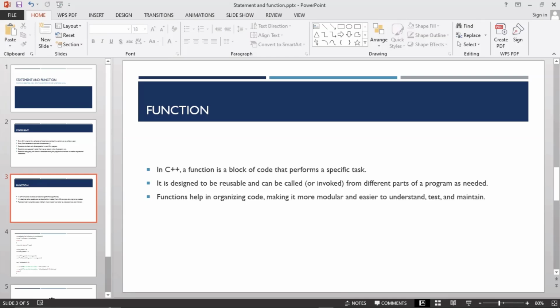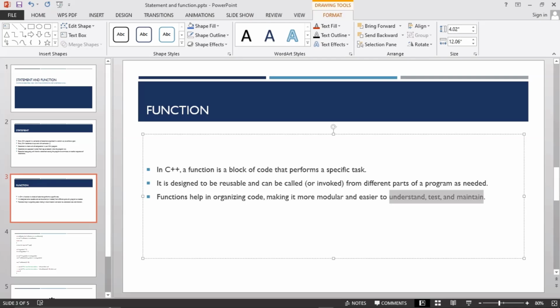So those are the features of a function. But what I want you to understand right now is that a function is a block of code that performs a specific task.